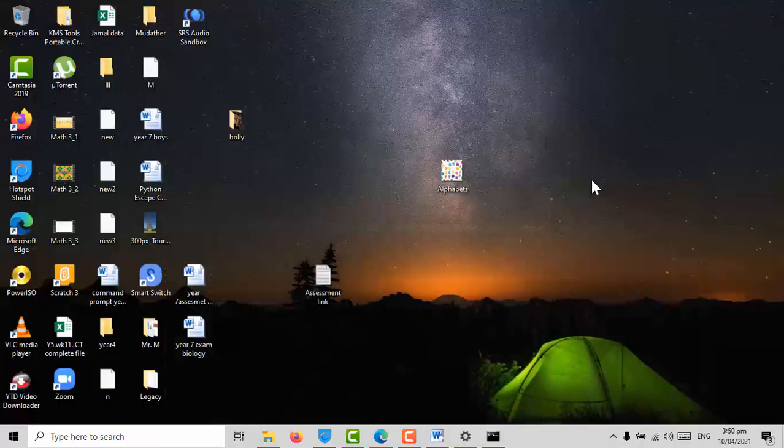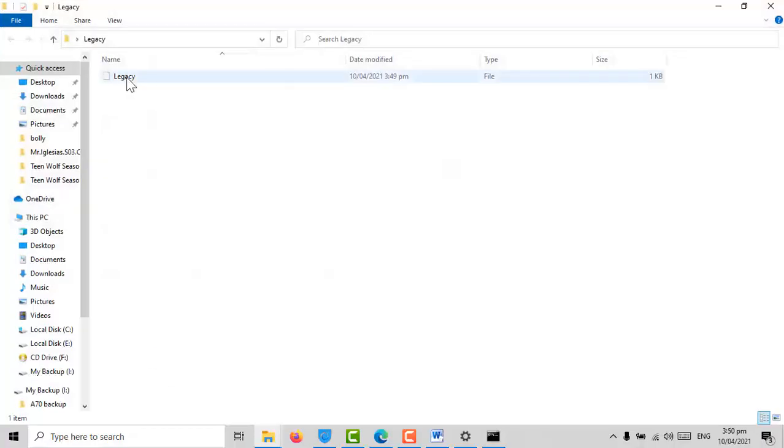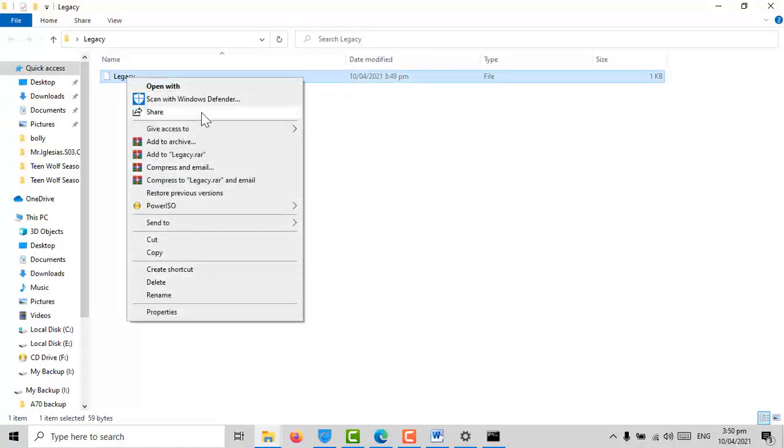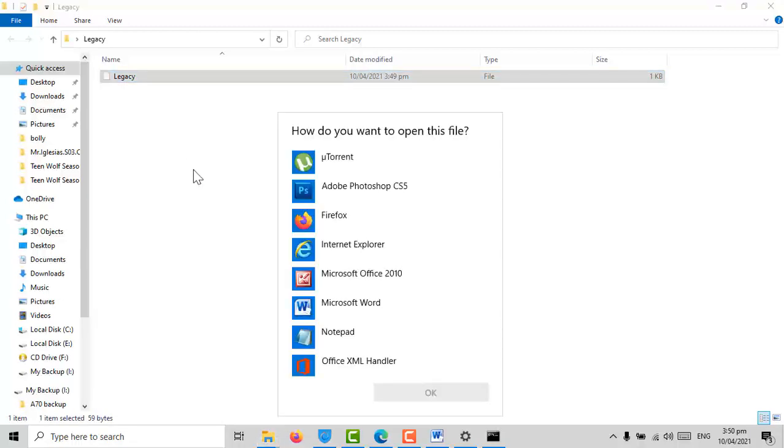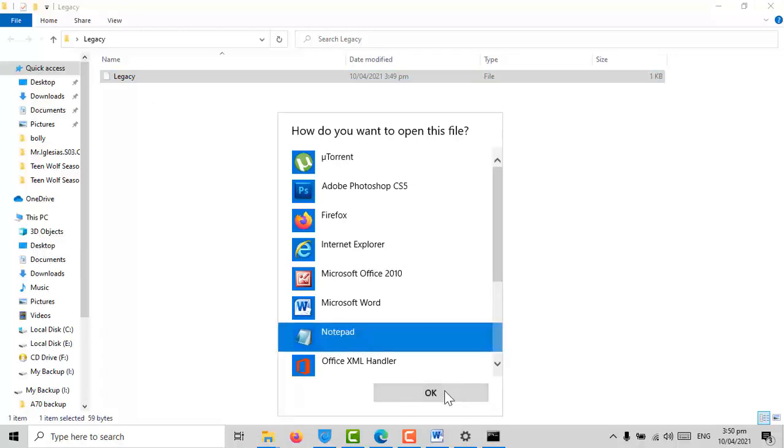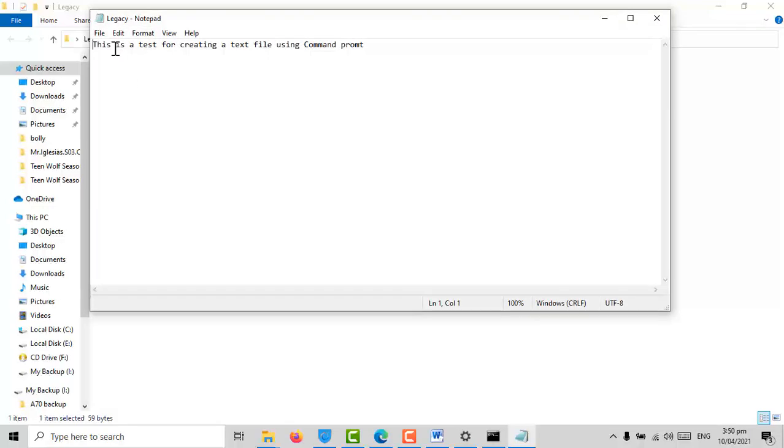Let's go back to the desktop and use this modern computer. I should have a folder named legacy right here. See, this is the folder that I created using the command mkdir space legacy, which is the name of the folder. Double click, you'll find a text file right here. You can open this text file with Notepad, so click on open with. If you want, you can use Microsoft Word or Notepad. Both are text editors. So let's click on OK. See, this is a test for creating a text file using command prompt.